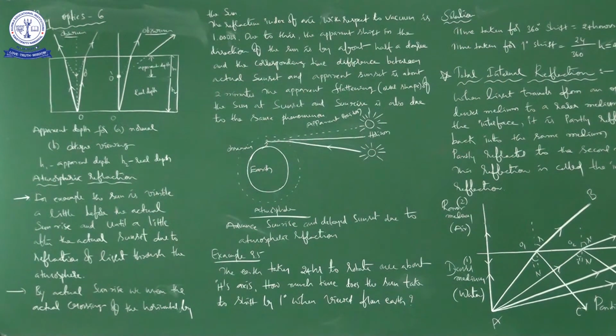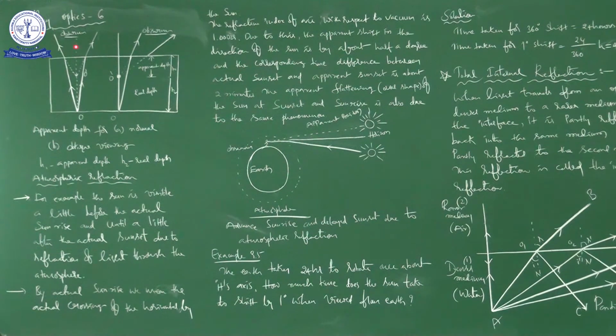So whatever place you are feeling as the coin is present, it is a virtual image, it is not real. Really the coin is here, but you are feeling that the coin is here. That is because of refraction, that is because of bending of light ray when it enters from one medium to another medium. Okay, right. See this, apparent depth for a normal and oblique viewing.